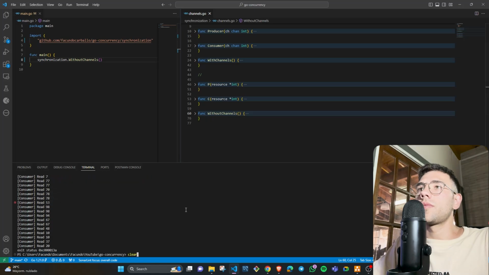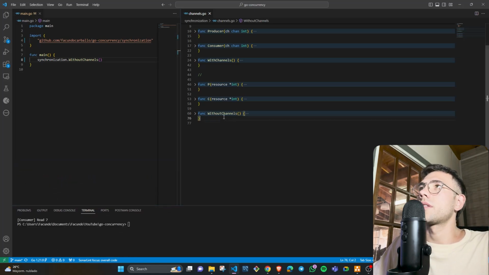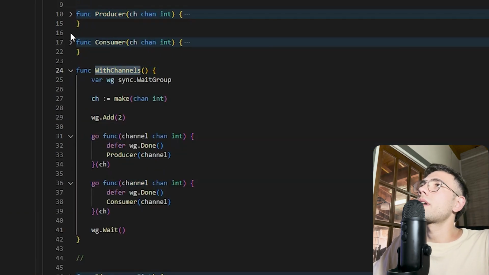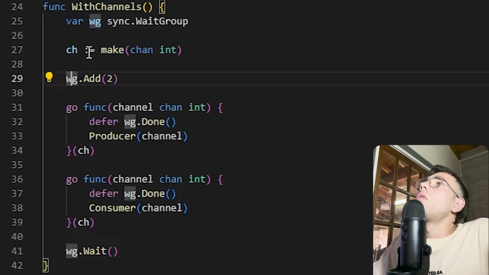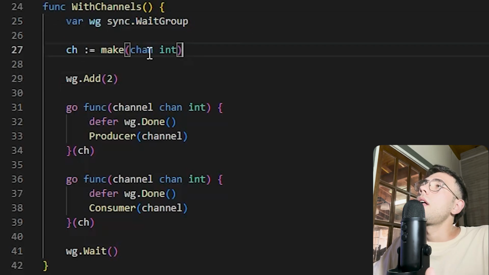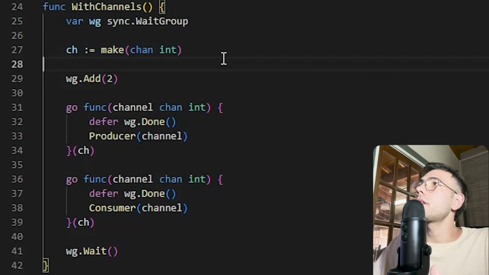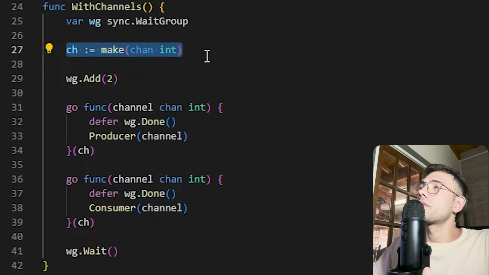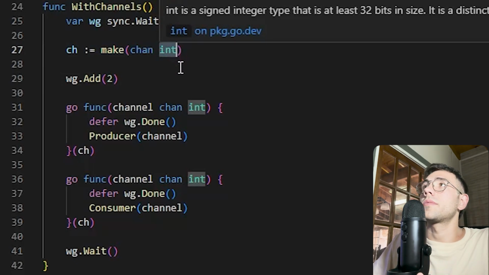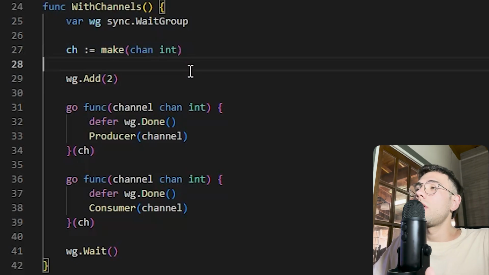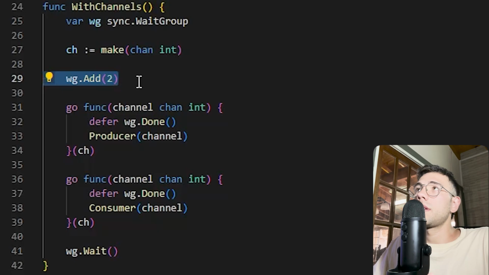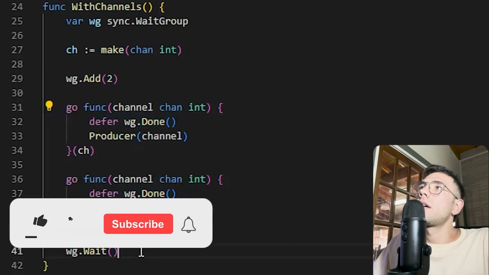So we will see now the difference between the without channels function and this other function that is with channels. So here we can see what this function does. Well, first, we will always need a wait group like so, and then we create a channel of integers. To create a channel, we have to use this, and here we have to put the type of the channel. In this case, it's an integer, but it can be a string, a float, or any type that you like.